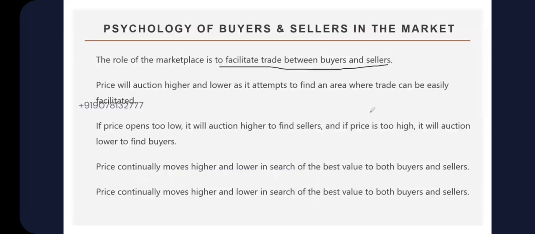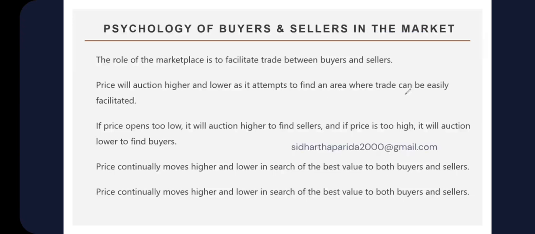That we discussed earlier also: if you go to a vegetable market or any market, it's between buyers and sellers, right? The vegetable vendor is trying to sell his vegetables and you are buying them. So it is a trade between buyers and sellers. Here in the stock market also, it's a trade between buyers and sellers. The difference is, unlike other markets, where it's physical buying and selling, here you buy and sell stocks and it happens online. So that is the difference here.